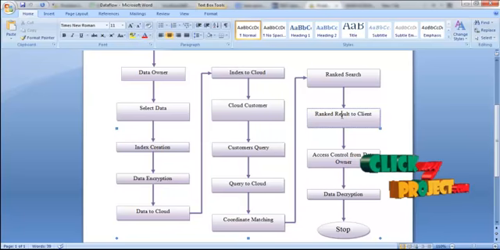Now the data in the client is in the encrypted format. The client gets the access control from the data owner. Only then does the data owner send the decryption key for that data, and then the client can decrypt the data by using the key that is received from the data owner.